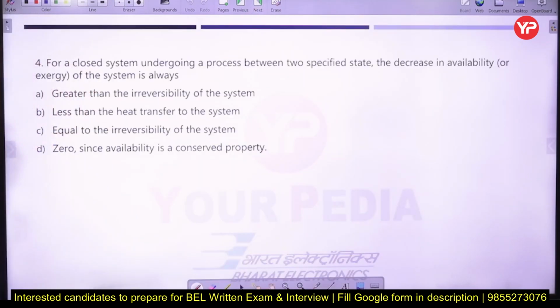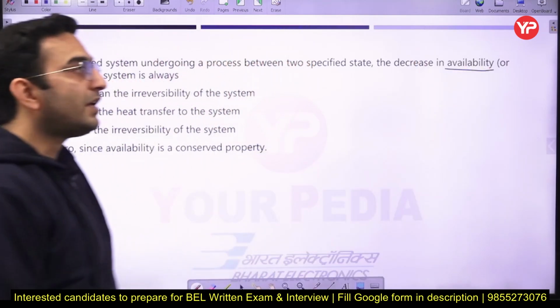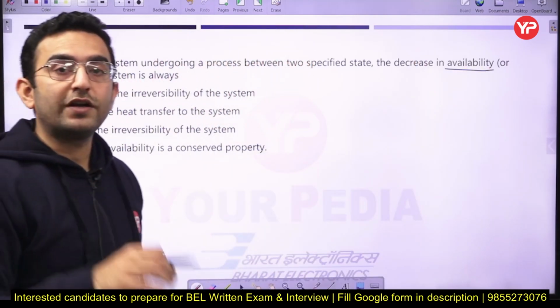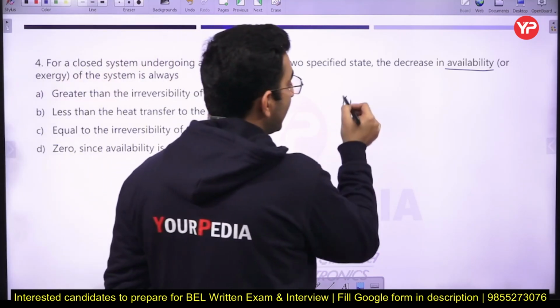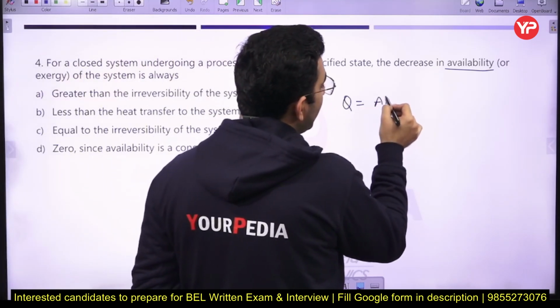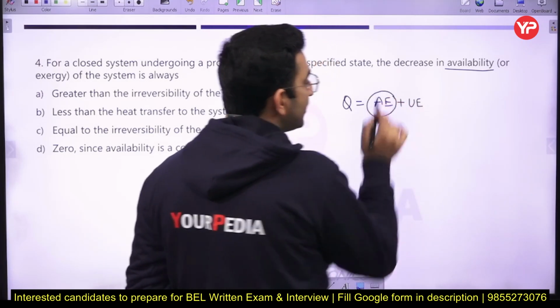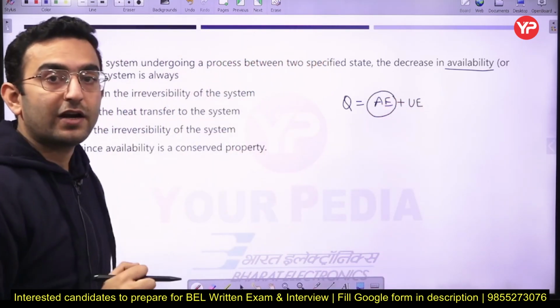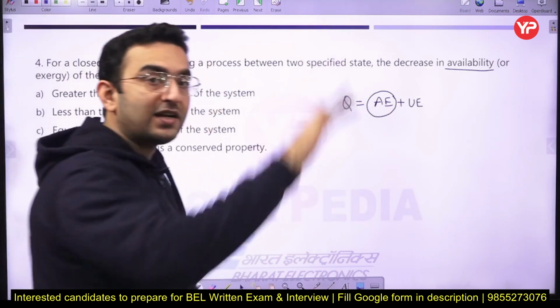So now the next question is, for a closed system undergoing a process between two specified states, the decrease in availability of the system. Okay, so now just see what is the meaning of availability. Availability is defined as the maximum useful energy which can be extracted from the heat. If you see, heat is basically a low grade energy which comprises the available energy plus the unavailable part. This available energy can be converted into high grade energy, or I can say work, if the heat is allowed to expand till the dead state.